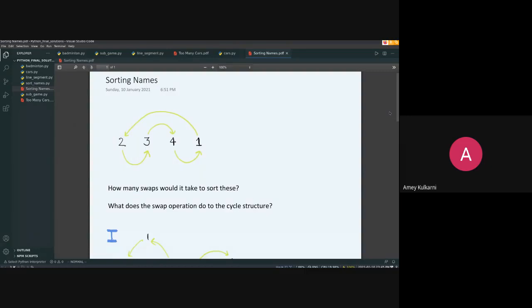The n minus 1th person wants to be where the nth person is, and the nth person wants to be where the first person is. Suppose we swap the position of the first person and the n by 2th person. In this example, we are swapping 1 and 3. So can you just see what happens?